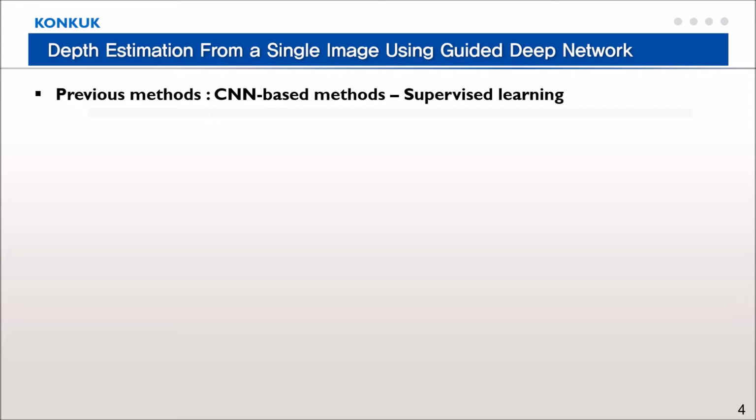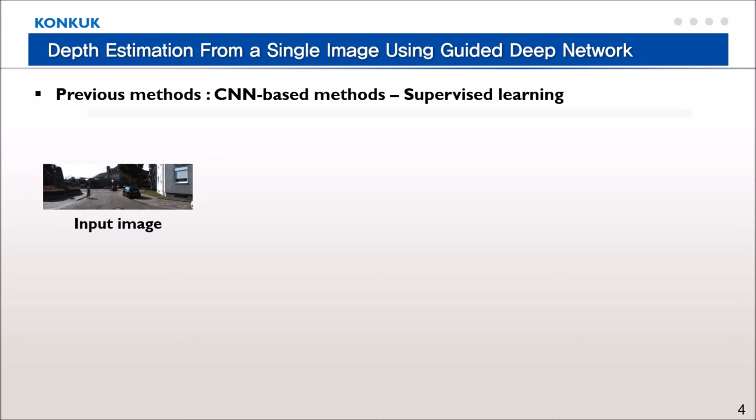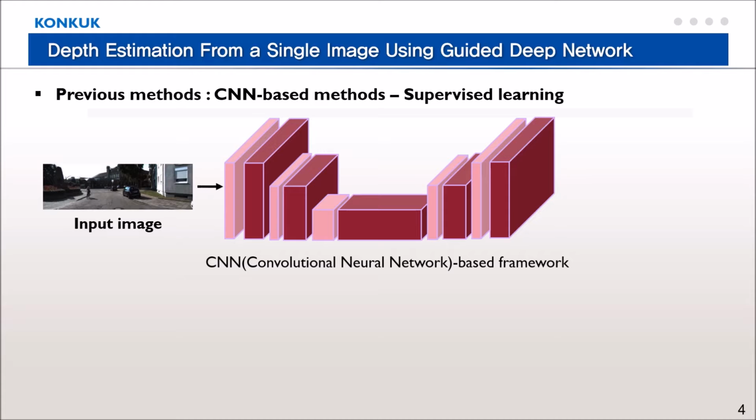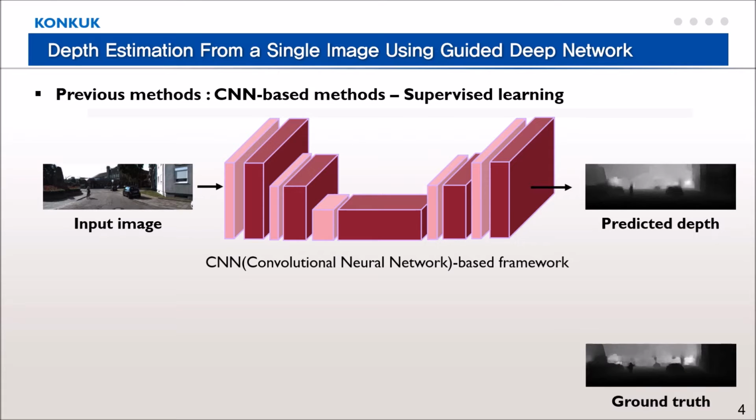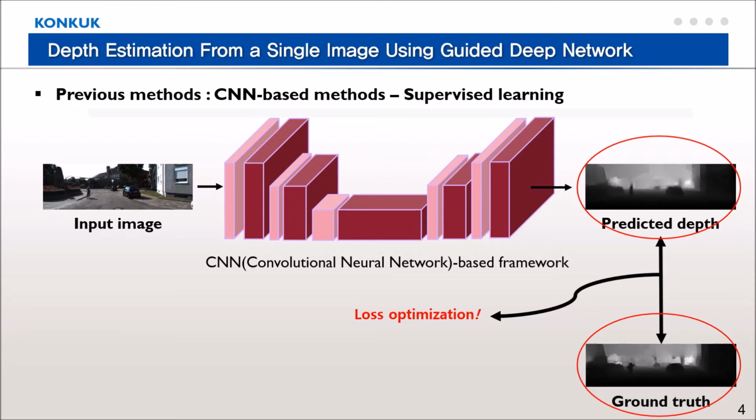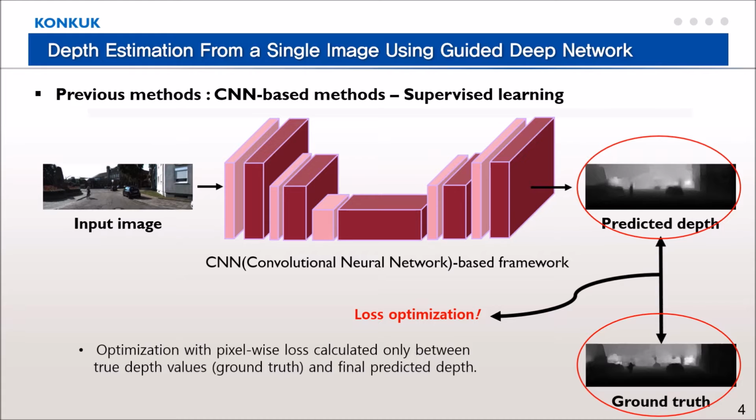CNN-based methods differ in how each structure of the neural network is implemented, but in common, input images are encoded and decoded through the network to predict the corresponding depth map. During the training phase, most existing methods perform an optimization process that updates network parameters by only relying on the difference between the final prediction and the ground truth. Therefore, it is difficult to compare how similar the estimated depth map and the ground truth are at the deeper level.